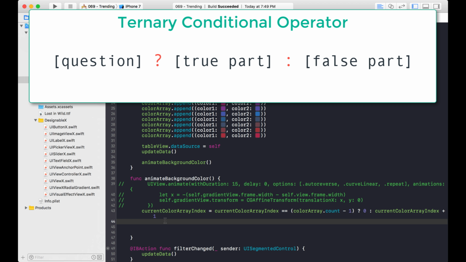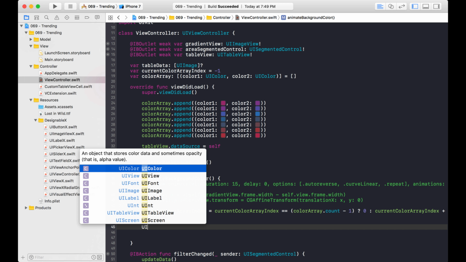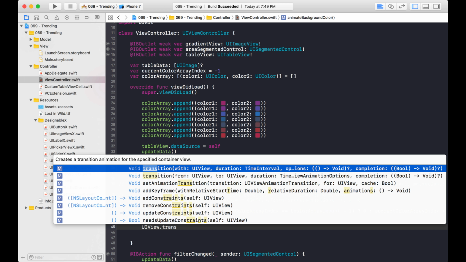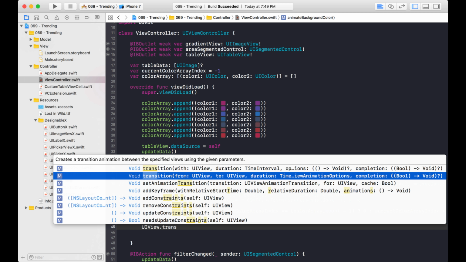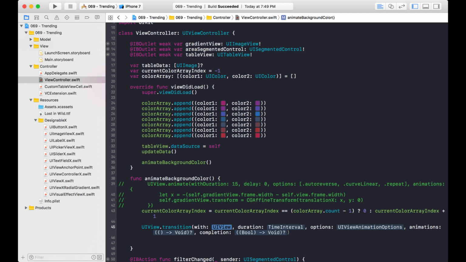Okay, now that I have my current index, I'm going to do my UI transition, UIView.transition. And you notice there's 2 of them here. In the last video, I used this one right here. But we're not going to use this one. We're going to use this option right here. And I'll talk you through the options here. Okay, so UIView.transition, this first option is which UI view are you doing the transitioning on?